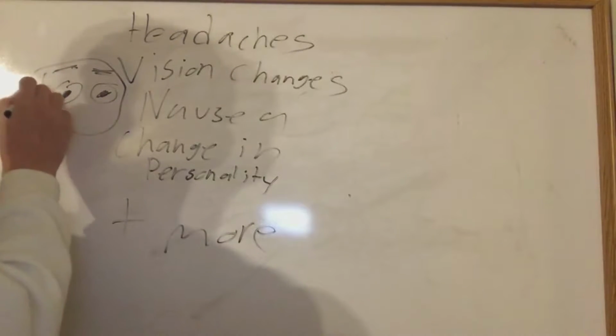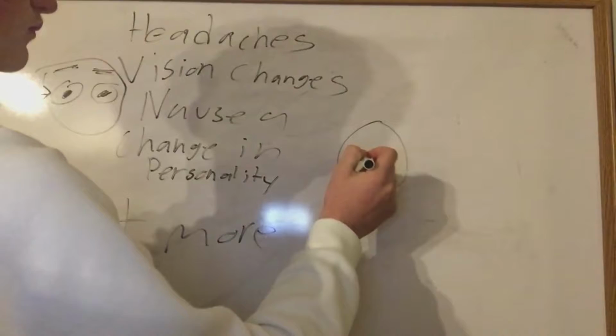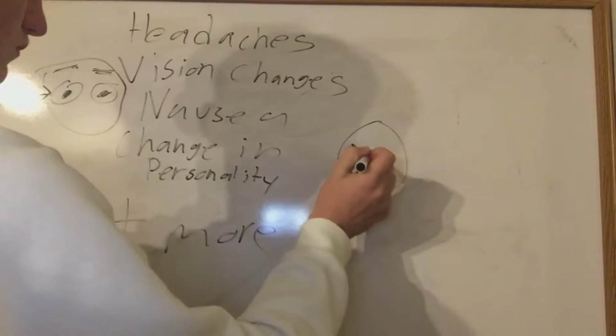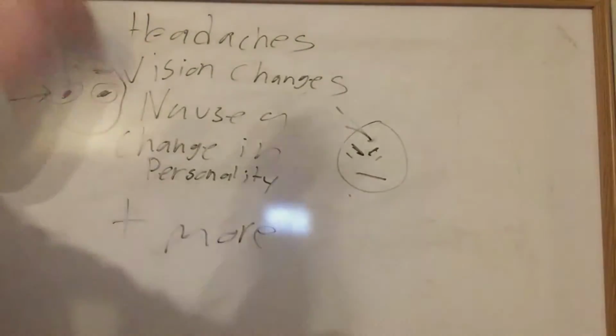Vision changes. A tumor on or near the optical nerve could cause blurred or double vision. Other types of brain tumors may cause abnormal eye movements or changes in vision, depending on the size and the location of the tumor. Other symptoms include weakness, numbness, nausea, vomiting, seizures, change in personalities, and hormonal disorders.